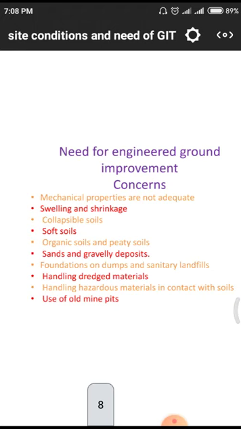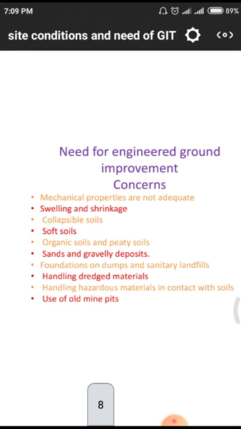Next one, handling of hazardous materials in the content of soils. Hazardous means the soils will have radioactive or nuclear materials, and those materials will degrade easily due to formation of bonds with outer elements. Whenever these react with other elements, automatically the strength will decrease. When the strength decreases, the structure will be weakened, so we should not prefer these hazardous materials. Next one, use of old mine pits.